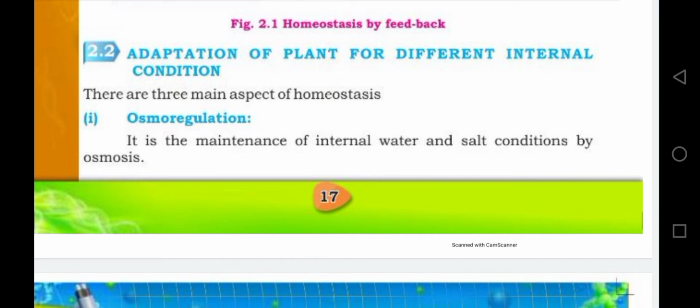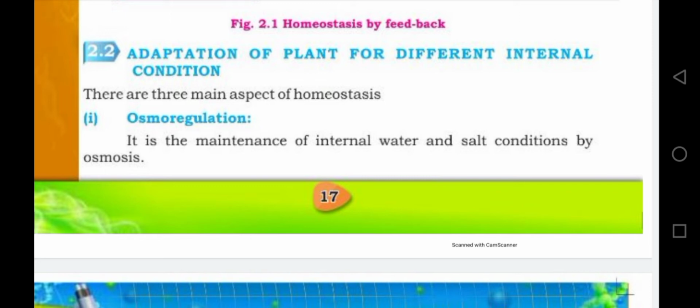First, we will discuss the aspects of homeostasis in plants. So, first aspect is the osmoregulation. Let's know the terminology first. Osmo means pressure. Osmosis is a process in which the water molecule moves from higher water concentration region to the lower water concentration region through the semi-permeable membrane. So, osmoregulation is the maintenance of internal water and salt condition by the osmosis.